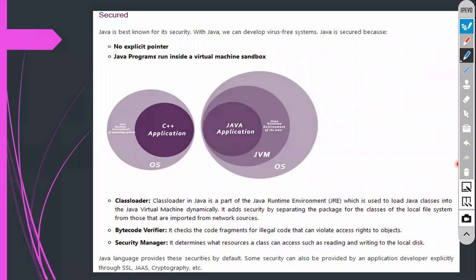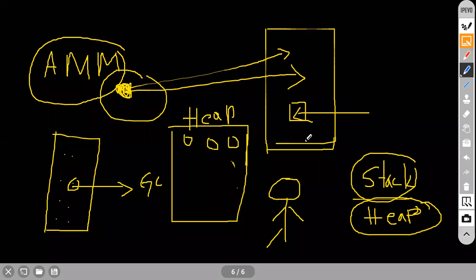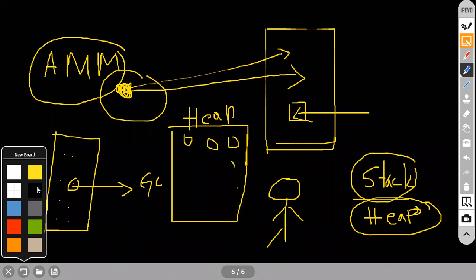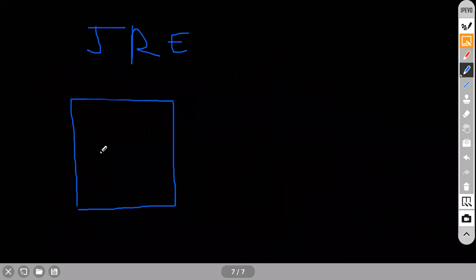I will explain this one. What do you mean by JRE right now? JRE is nothing but, so day before yesterday, we wrote a small Java program, that is the hello world program. Yes or not?